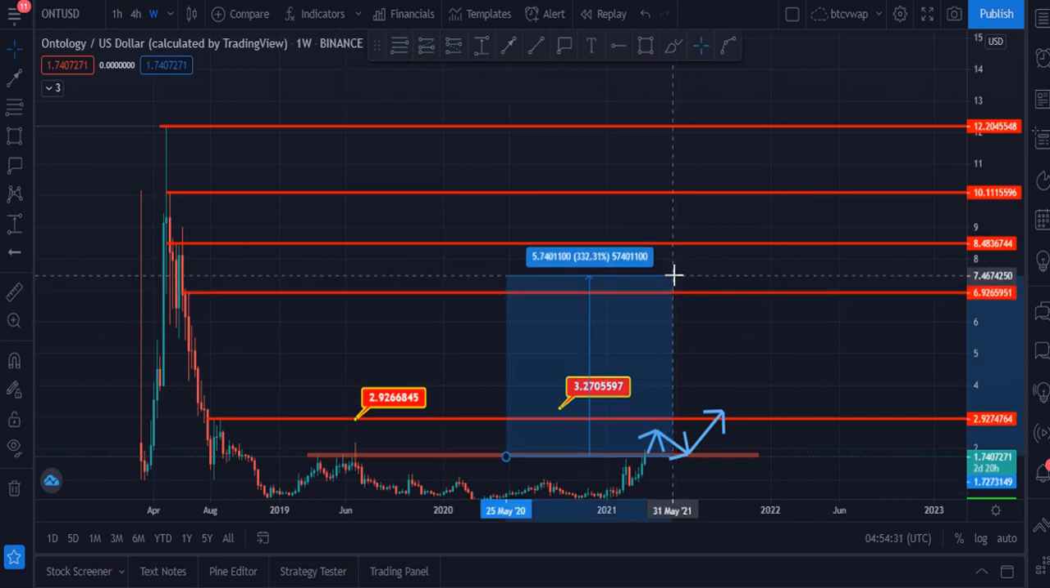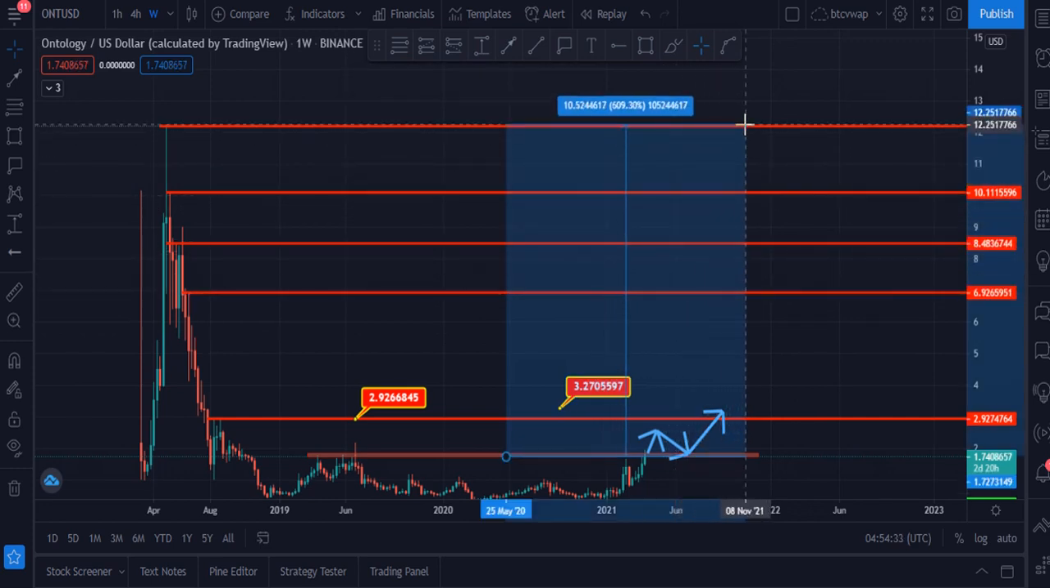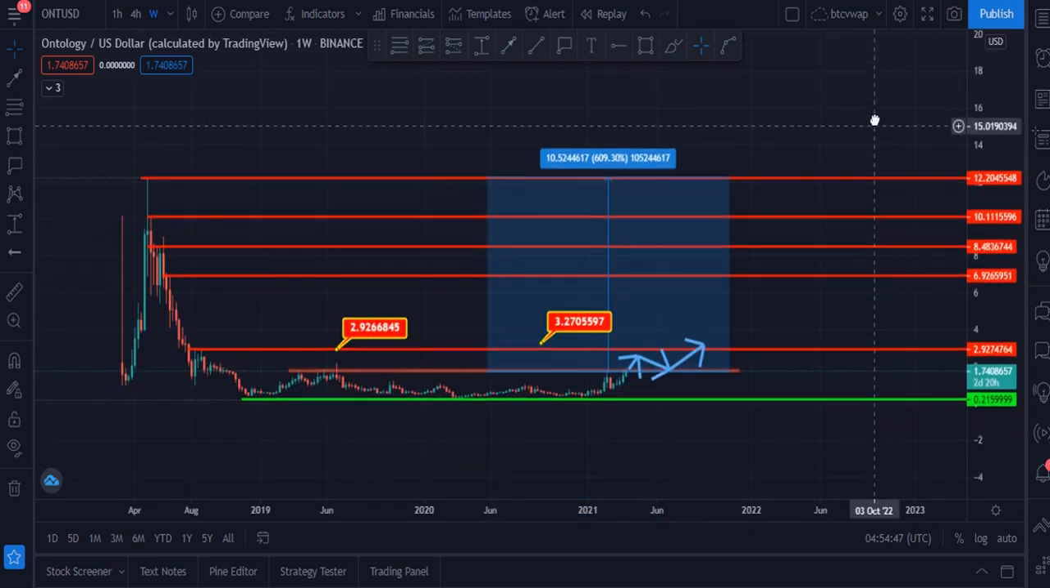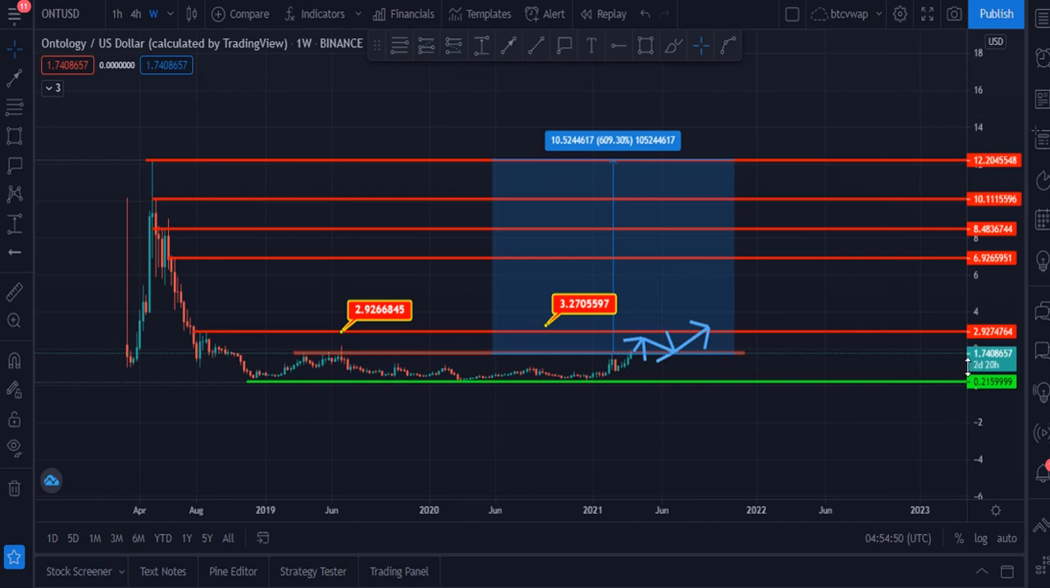If it hits its all-time high again this year, in that case this token can give you 600% profit, which is very good profit, I think. And I think this token is available at a very cheap price right now, and if you buy this token, then buy at your own risk.